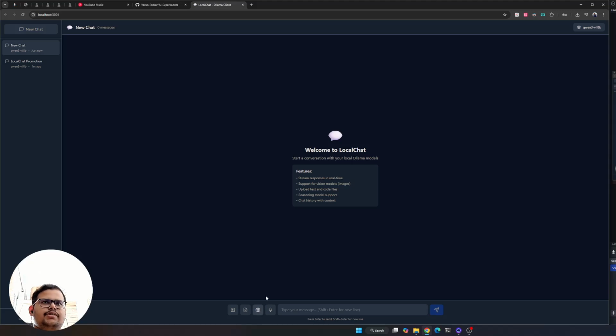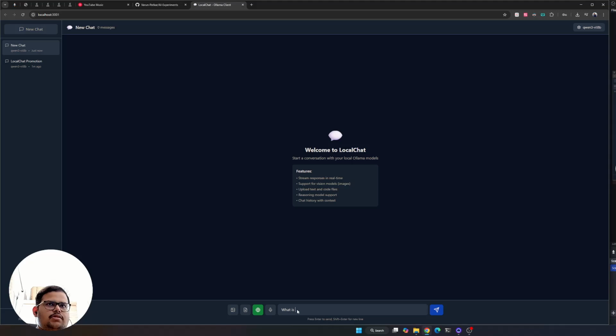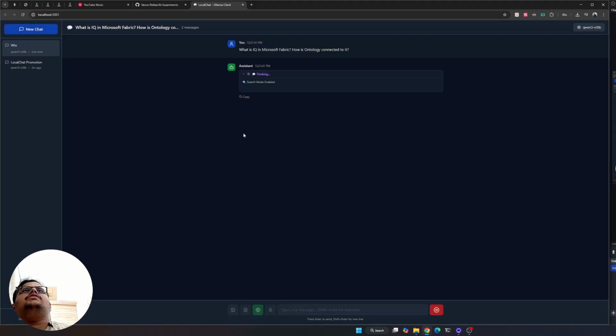Then I'll just show you the search feature. So I have the SearXNG online. When I click on this, it sends a test message there, and then it glows green. So basically, Fabric launched a new feature, IQ. What is IQ in Microsoft Fabric? How is ontology connected to it? Yeah, so this is with the search.